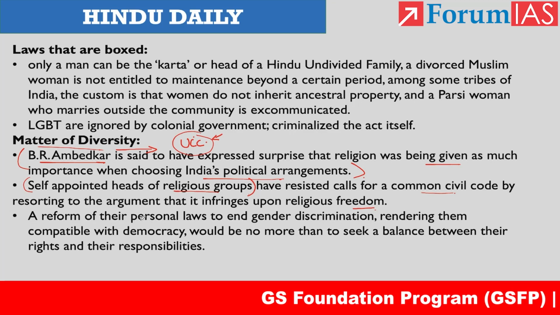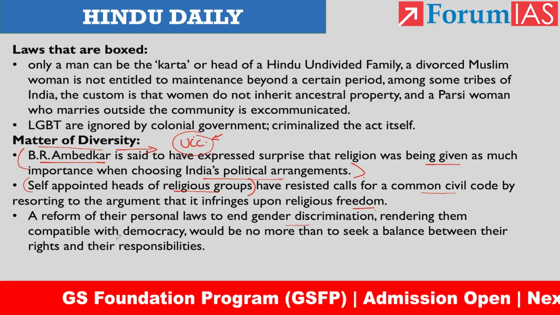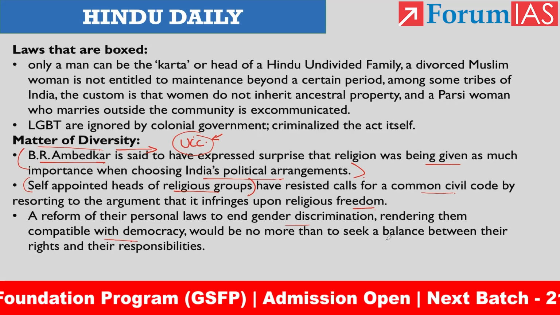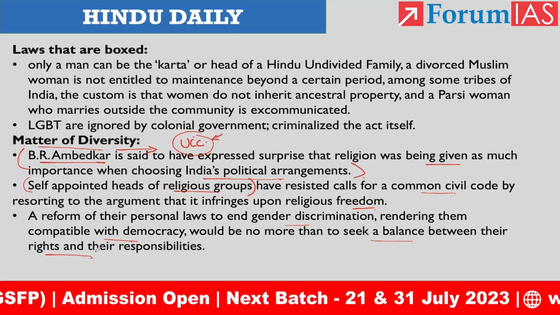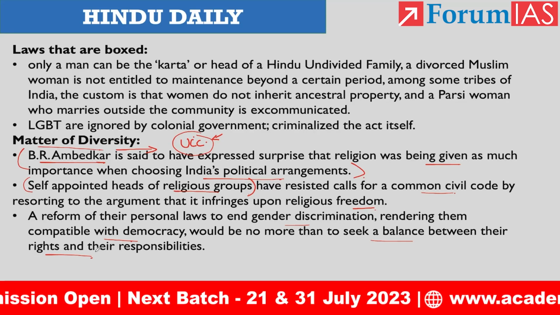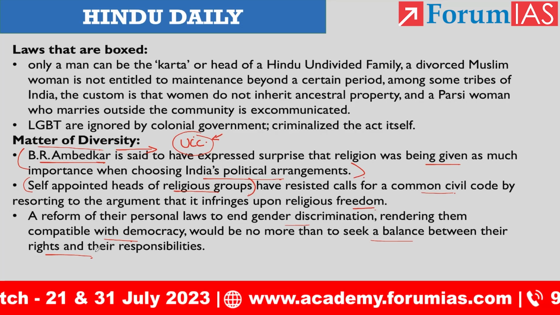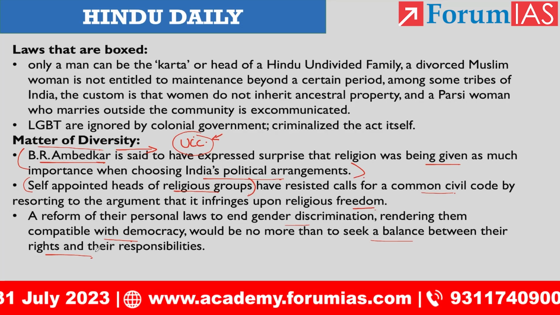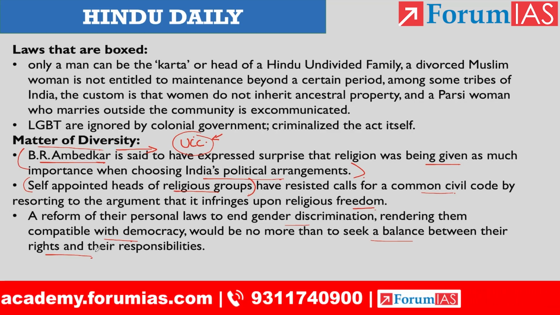Then, a reform of their personal laws to end the gender discrimination, rendering them compatible with their democracy, would be no more than seeking a balance between their rights and responsibilities. Which means, if the personal laws are codified on the basis of a uniform civil code, then there won't be any gender discrimination, and each and every segment of the society will be getting their entitlements in a proper way, right?